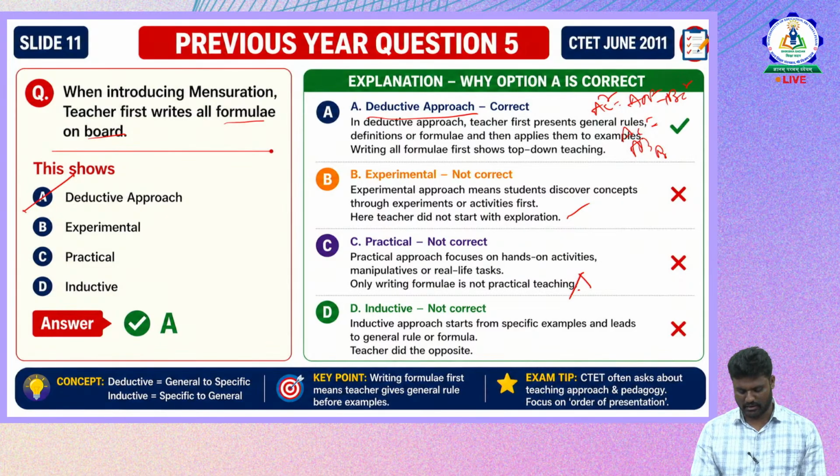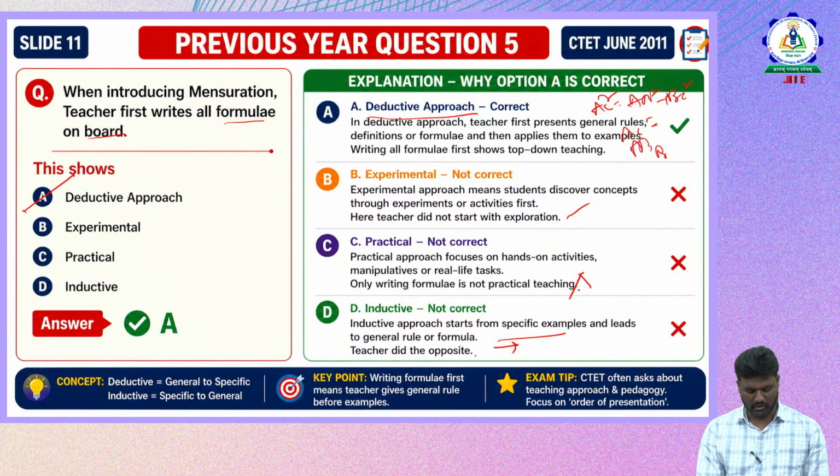Now let us see the inductive. The inductive approach starts from specific examples and leads to the general rule or formula. It is exactly the opposite of the deductive approach. Here in the inductive approach, the teacher introduces examples, which lead to general rules. From the examples we try to form the rule, we try to generalize the rule and form the formula. Exactly the opposite of the deductive approach.